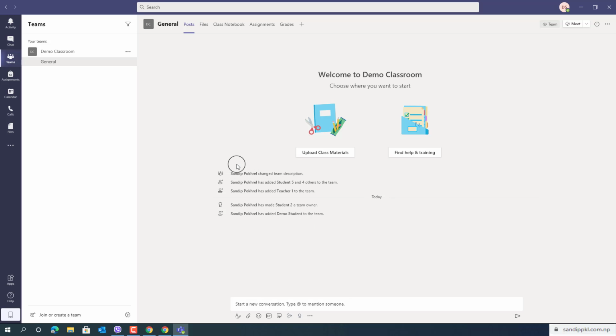Now within this demo classroom you can see different options like channel. Suppose this channel can be chapter wise or subject wise. If Teams is created by class format, it can be subject wise, and if you have created Teams in subject wise format, you can create channels for chapters. For that you can just click this more action and add channel.